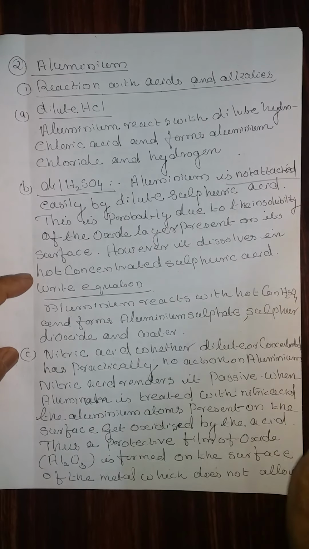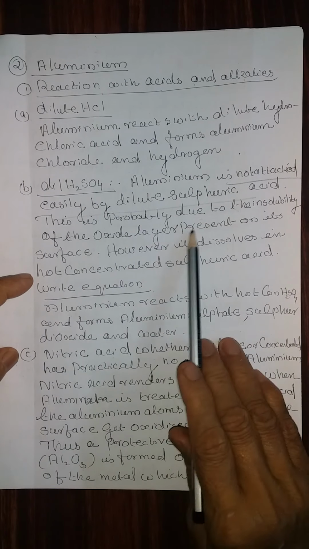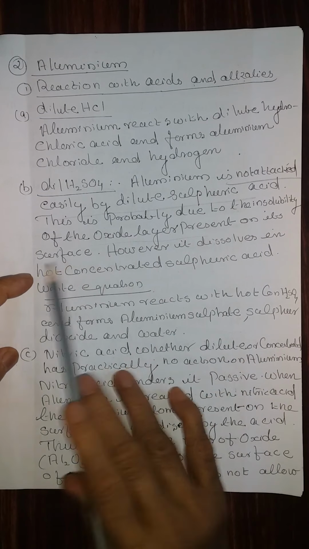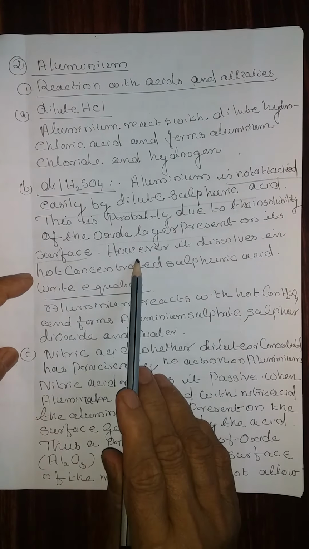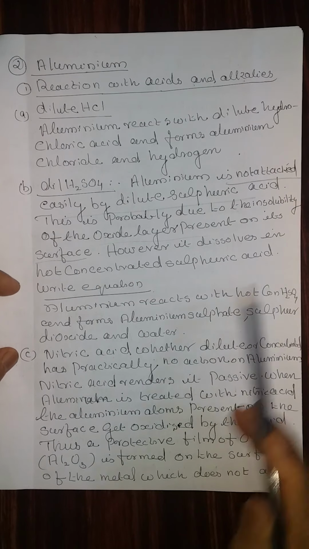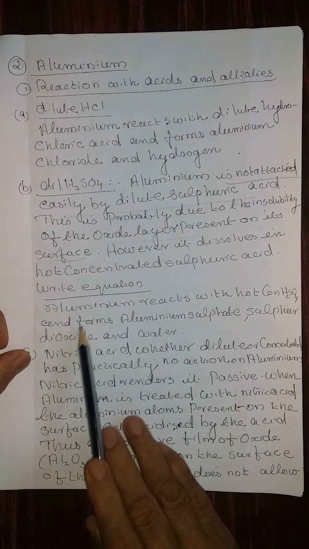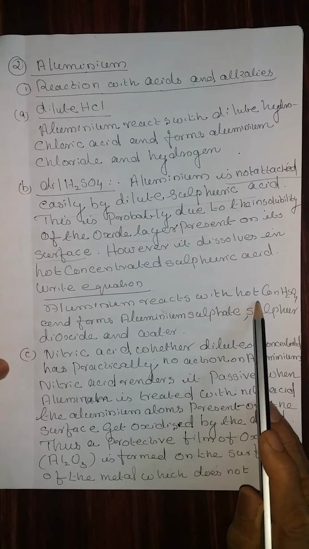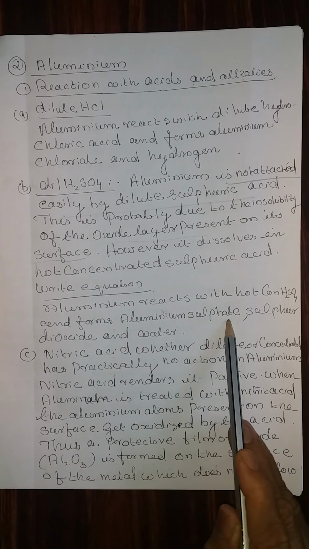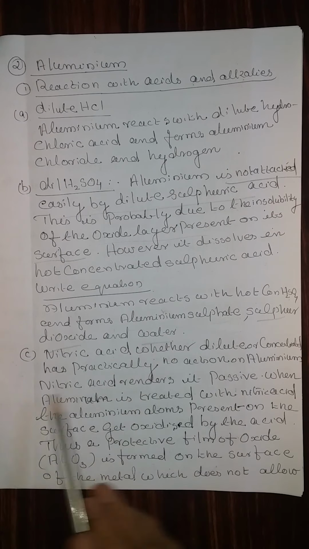Aluminum is not attacked easily by the dilute sulfuric acid. This is probably due to the insolubility of the oxide layer present on its surface. However, it dissolves in hot concentrated sulfuric acid. Write the equation for hot concentrated sulfuric acid. Aluminum reacts with the hot concentrated sulfuric acid and forms aluminum sulfate, sulfur dioxide and water.